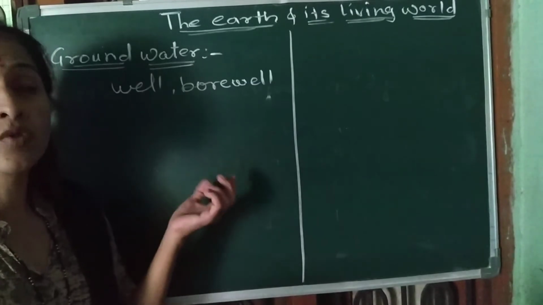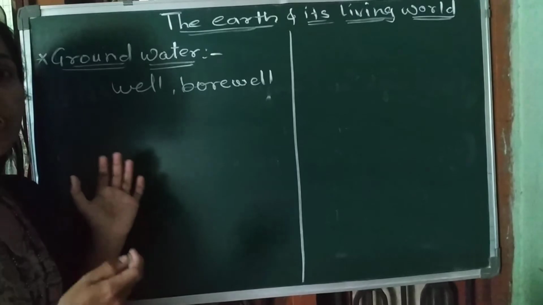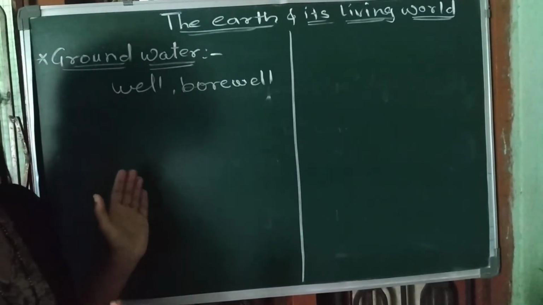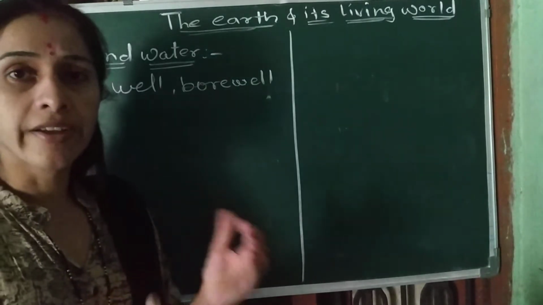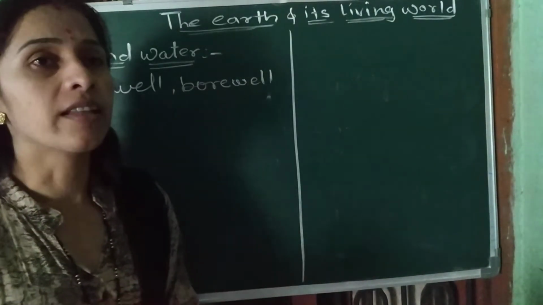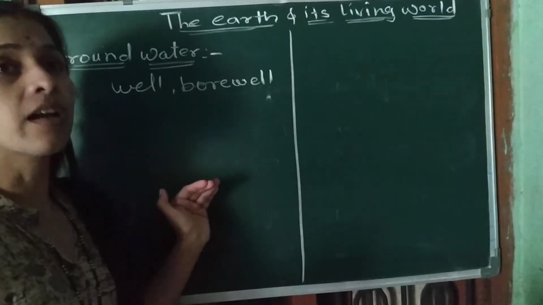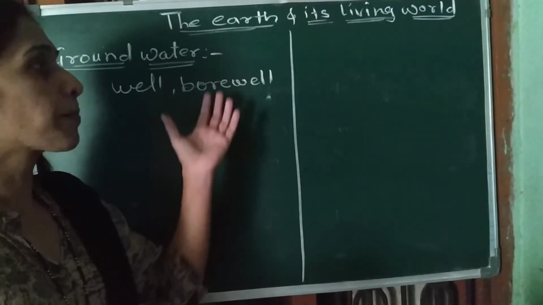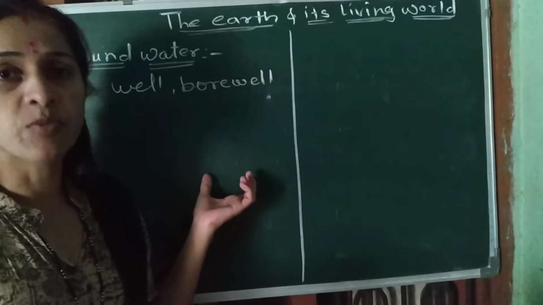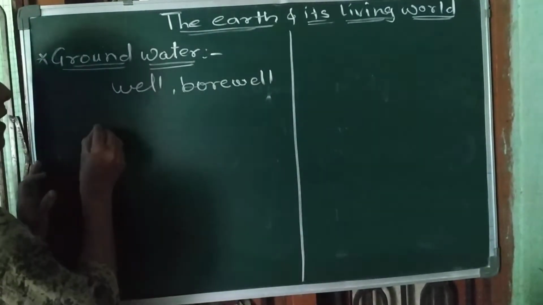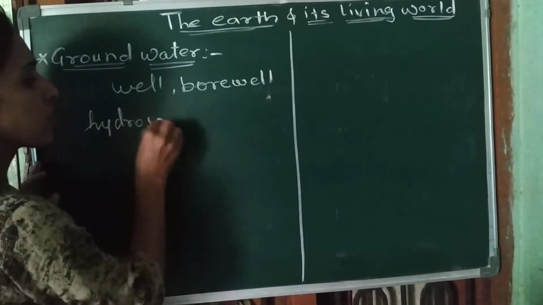The water present on the earth in the ocean, the water in the form of ice, as in Greenland, the underground water, and the water present in the form of vapor in the atmosphere, all of that is called the hydrosphere.